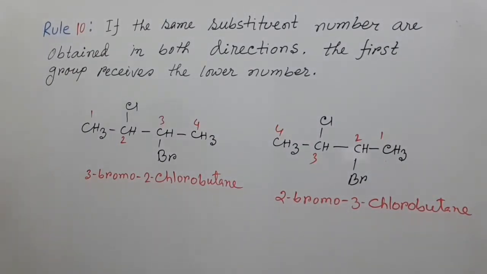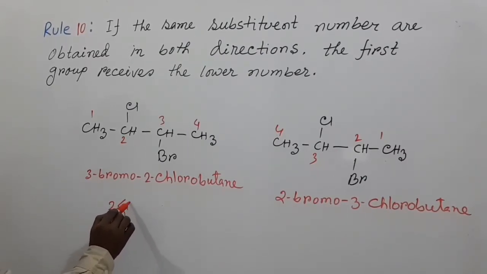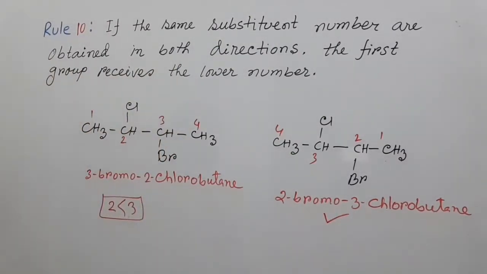According to this rule, 2 is less than 3, and the correct answer is this one, 2-bromo-3-chlorobutane.